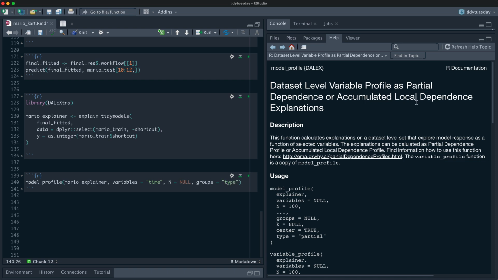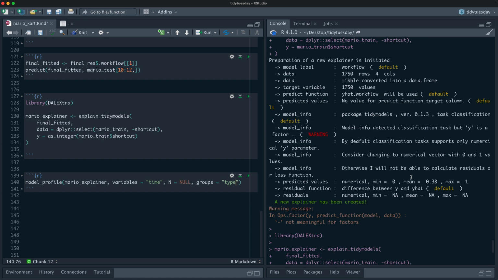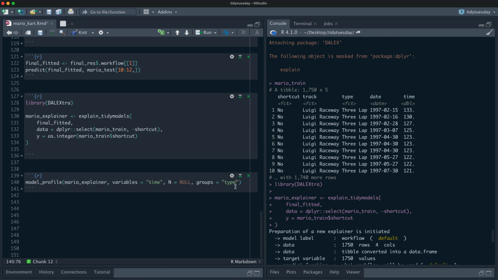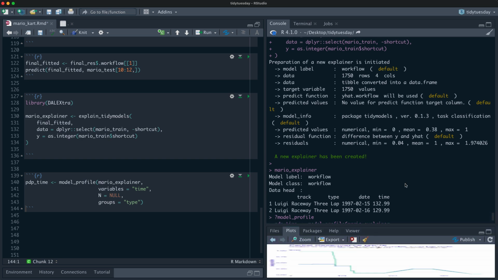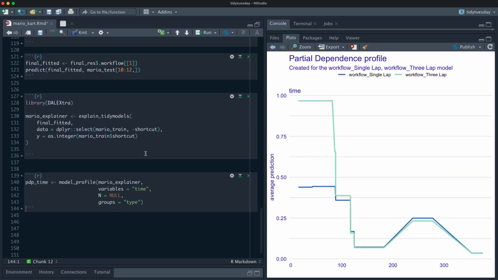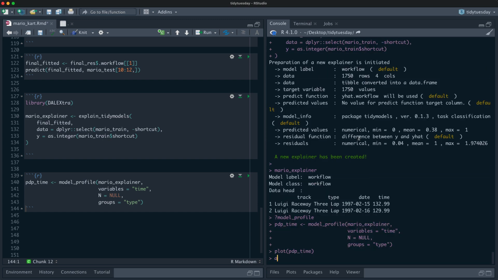And type. So type for us, remember, is it 3 lap or one lap here? Do we see these differences? Let's clean that up a little bit, and let's call this partial dependence plot with time, like that. It has computed that for us. If you want, you can just use DALEX's default plotting, but you also can just get out the data that's in there. So PDP time.